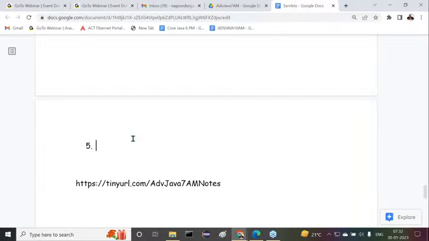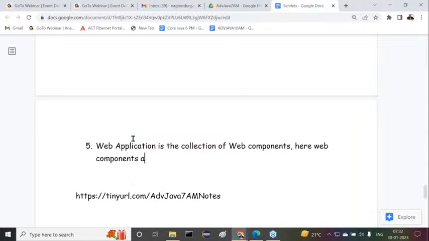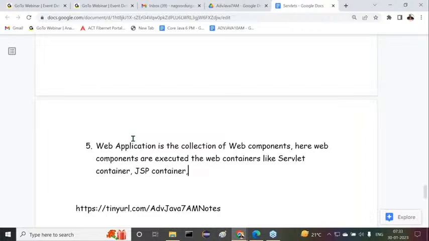So now my point is very much clear. When we compare the differences between web application and distributed application, your answer is very clear. Web application is the collection of web components, where web components are executed by the web containers like servlet container, JSP container, and so on in the servers.